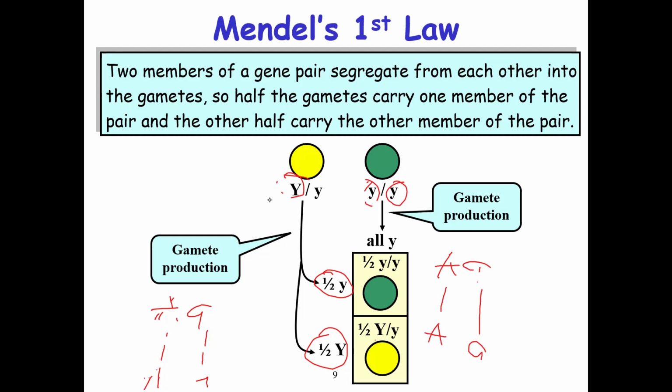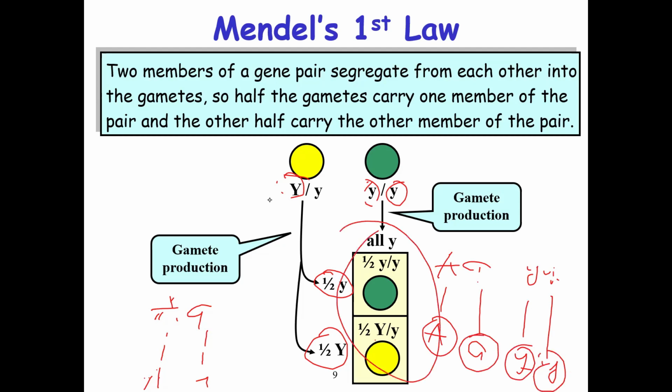And maybe you have small y, and the small y here will also segregate itself. After segregating into halves, each gamete carries one member of the pair and the other half carries the other member. That is why this one can cross with this, and this one can also cross with this to produce a character. That is what happens during gamete production.